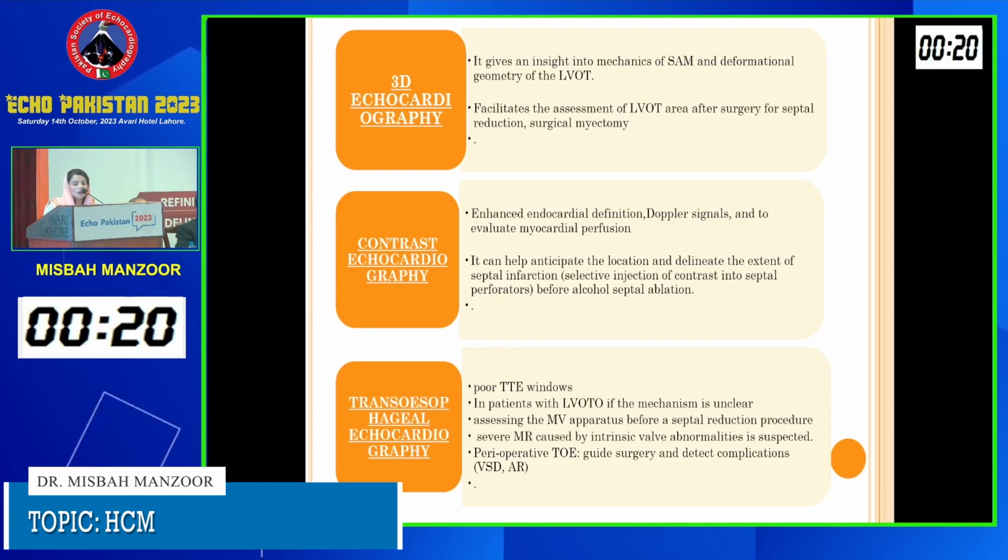Different newer echocardiographic techniques have also been adopted in the patients with HOCM that will aid us in diagnosis and help us in managing the strategies to treat. 3D echocardiography is the topmost of them because it gives us an insight into the mechanism of SAM and deformational geometry of the LVOT. Contrast echocardiography is important where we have to look for apical hookup and apical aneurysms that are easily missed otherwise.